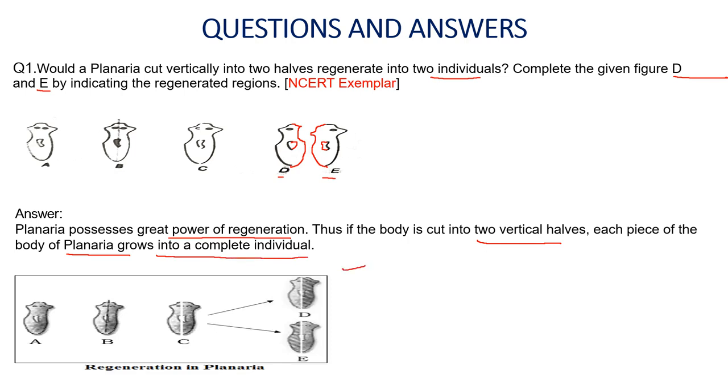Here you can see this half of the diagram, and there you have to draw the other half. In E you have to draw the right hand side of the diagram, to show that from one half of the organism you got the whole organism. So this is the answer.